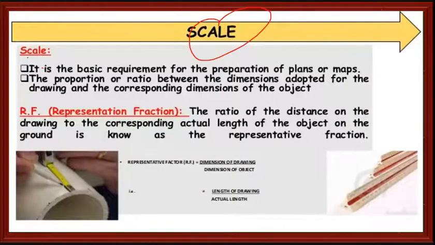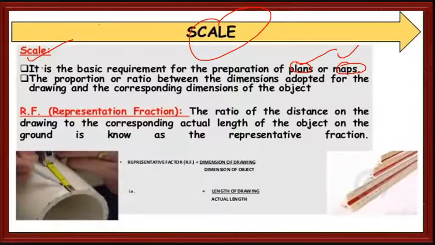What is scale? It is the basic requirement for the preparation of plans or maps. Initially, I said that it is impossible to build a paper which equals the size of India, so we will reduce it. The scale is the proportion or ratio between the dimension adopted for drawing and the corresponding dimension of the object.